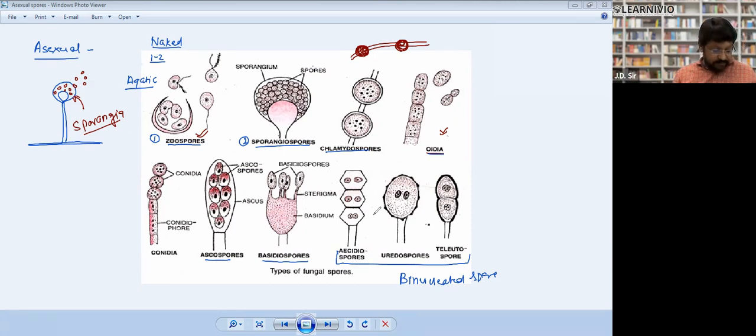Full stop. Oidia are simply individual cells which are separated from hyphae.